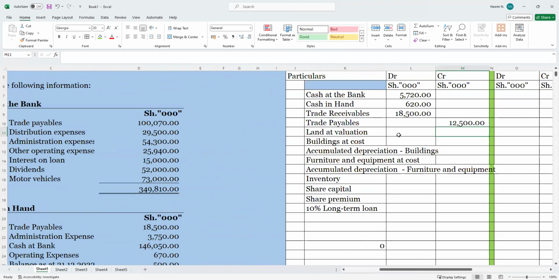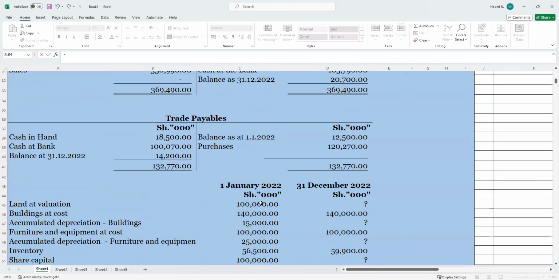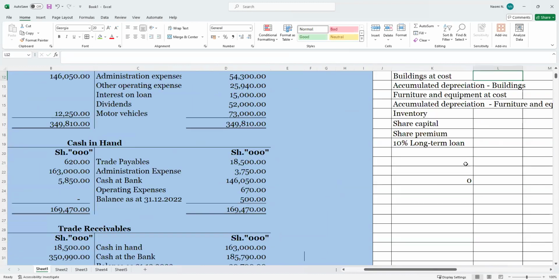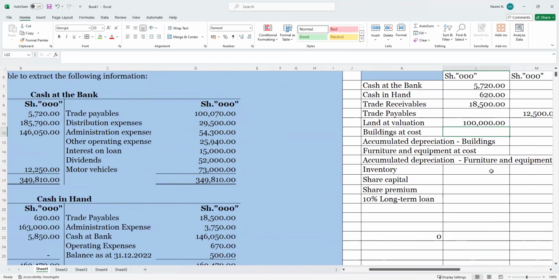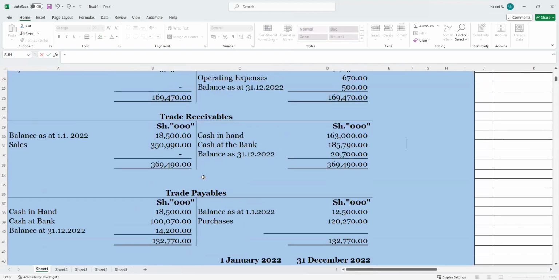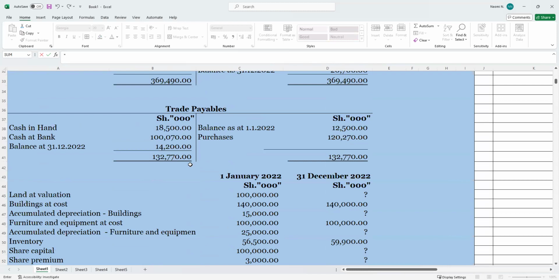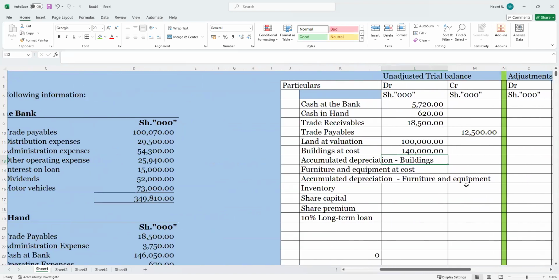Land and revaluation, of course, it is a fixed asset. We will debit. Then we will have building at cost. We will do the same. It is a fixed asset, sorry guys. Yeah, so accumulated depreciation is a credit.